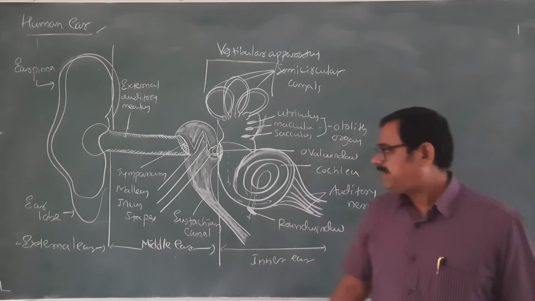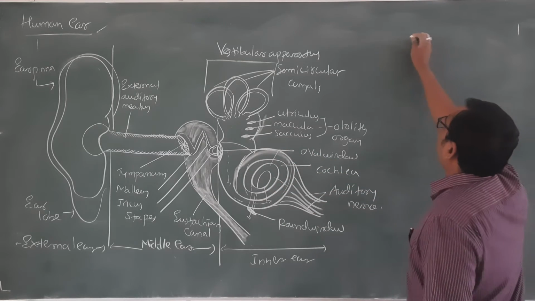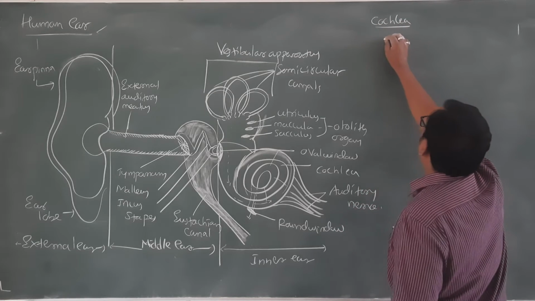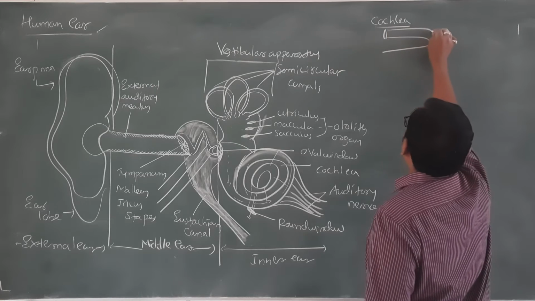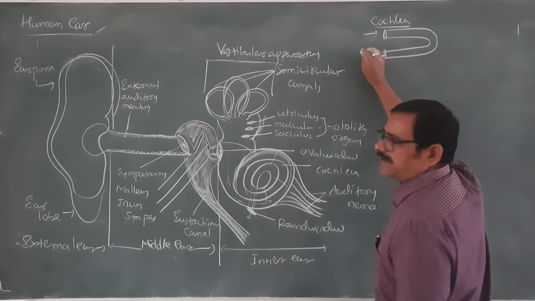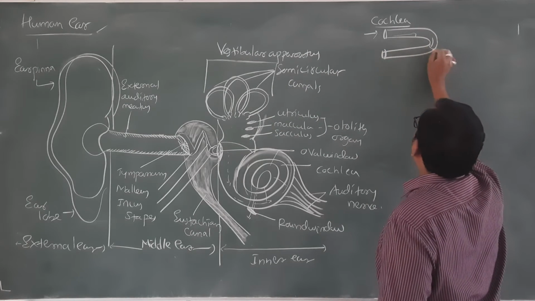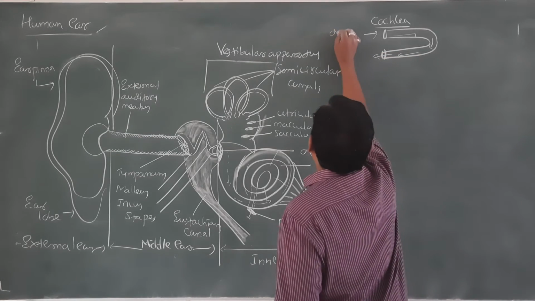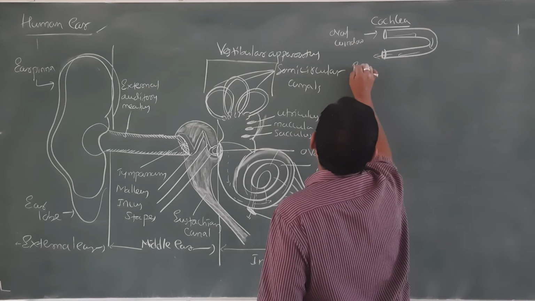If we take a section anywhere, the longitudinal section reveals that the cochlea is like this. So vibrations are coming in by what window? The oval window. Vibrations are going out by the round window.